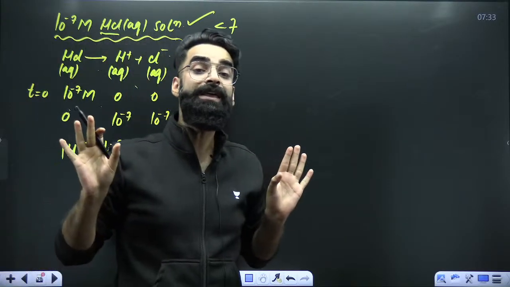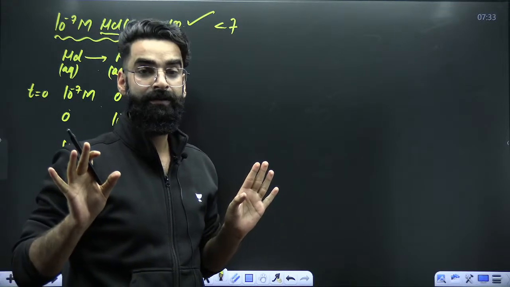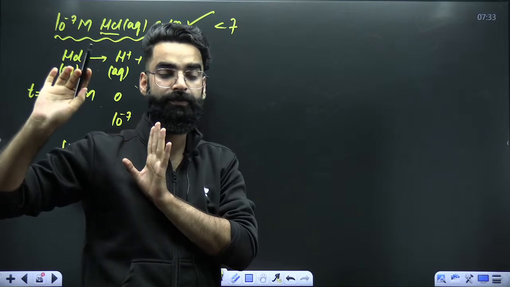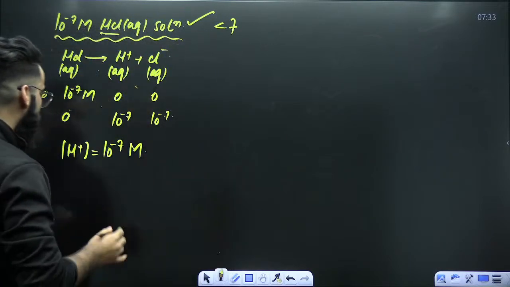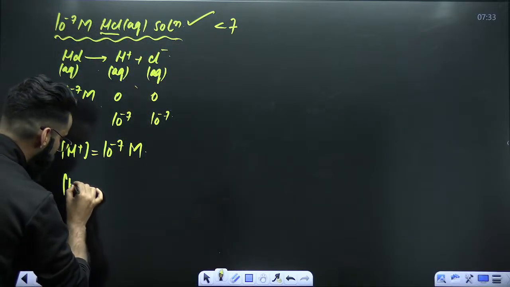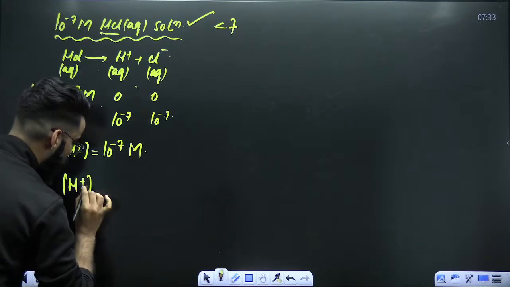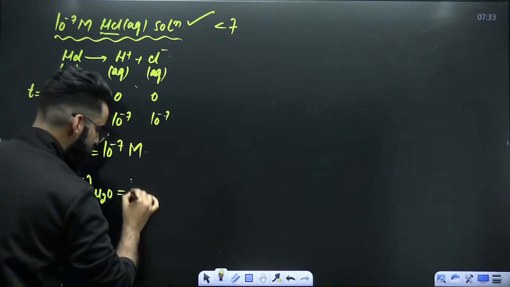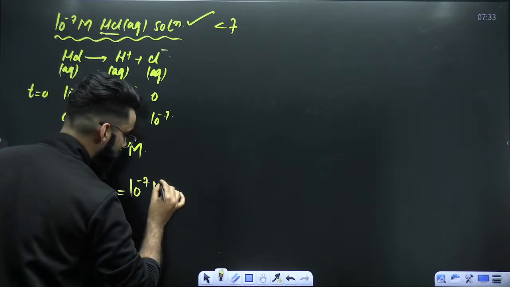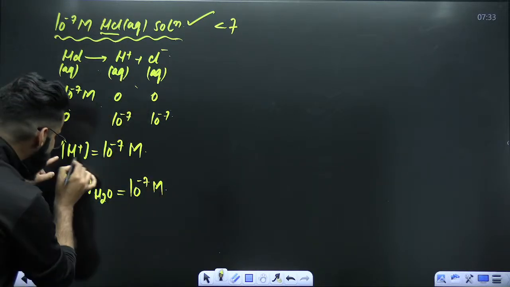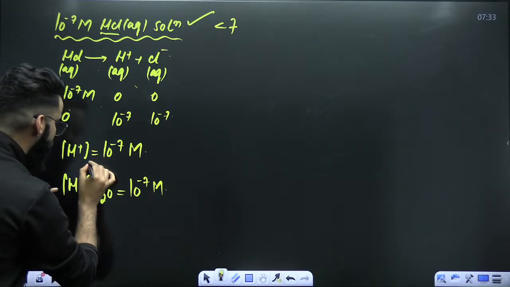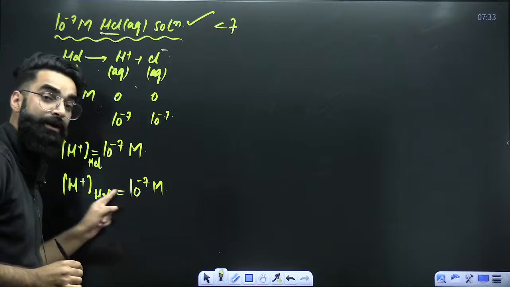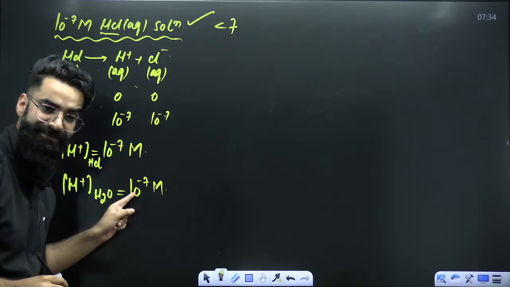Since water is already a weak electrolyte, which is in equilibrium with its ions, H positive, OH negative. So can you let me know what the H positive concentration already in the water was? That was already 10 raised power minus 7 molar at 25 degrees centigrade. And this is the H positive concentration which is coming from acid. Already in the container, the concentration of H positive was 10 raised power minus 7 molar.